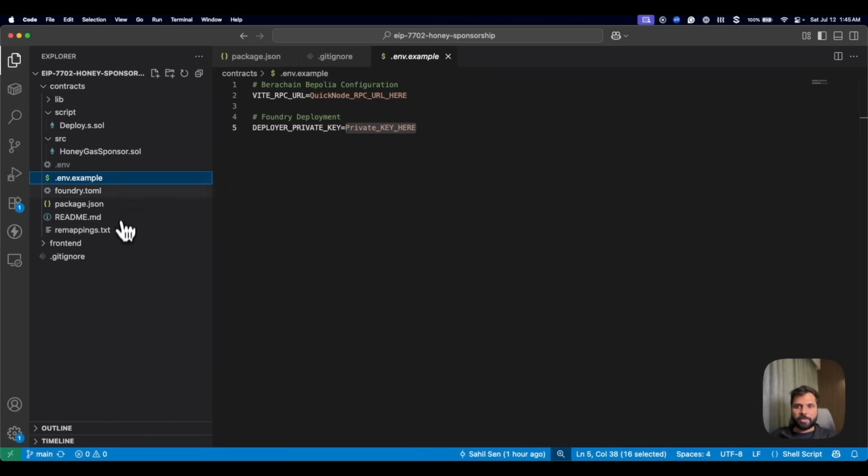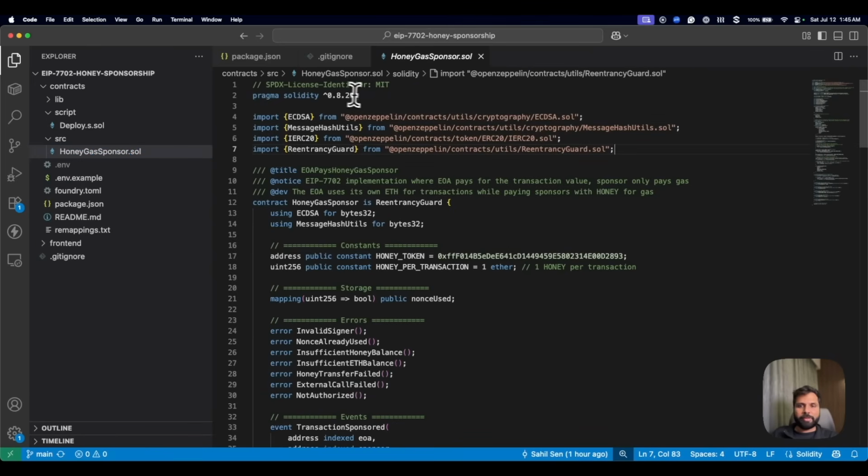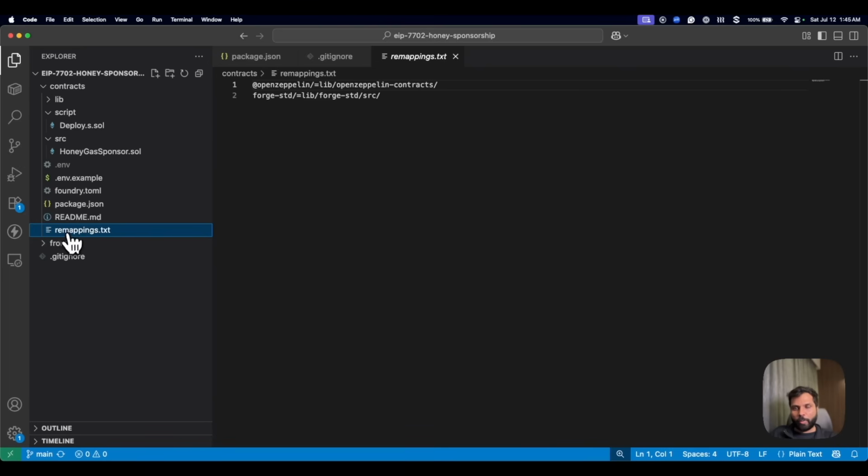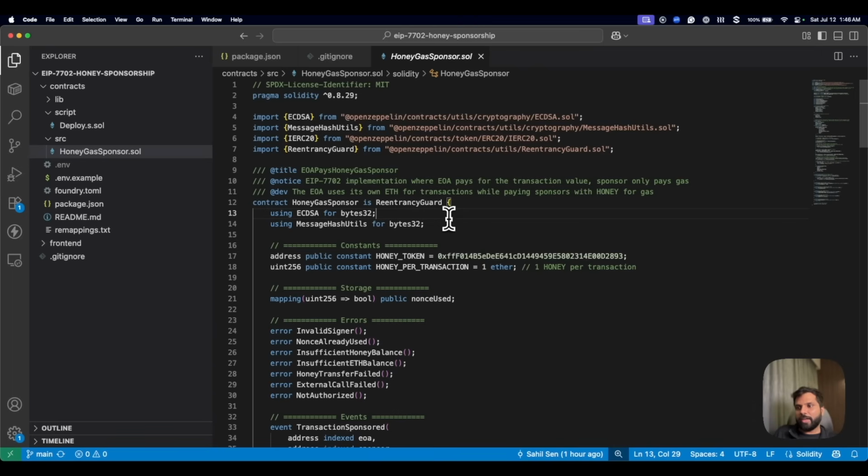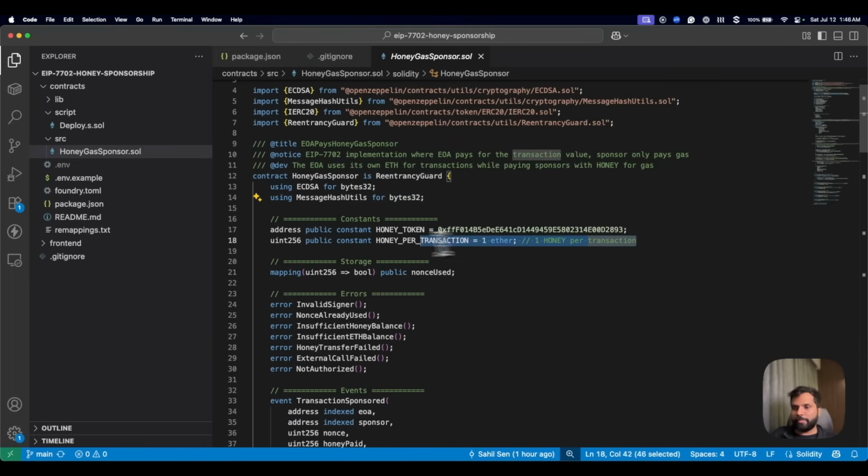Now let's look at our smart contract. This is our smart contract, where first we are of course declaring the license, then declaring the Solidity version, then importing a few OpenZeppelin libraries over here, which we also installed and added the remapping for. You can see we have installed the OpenZeppelin contracts library using forge install. Then we are initializing the contract with reentrancy protection by inheriting ReentrancyGuard. Then we have this definition, which lets us call library functions on bytes32. Then we have two constants.